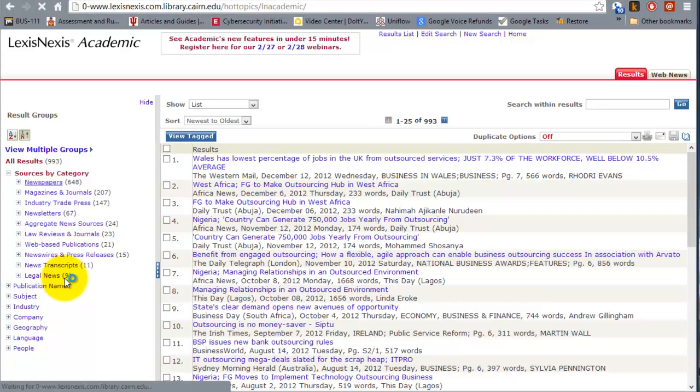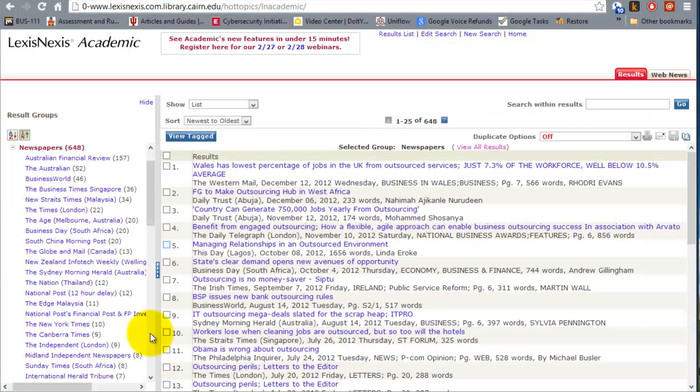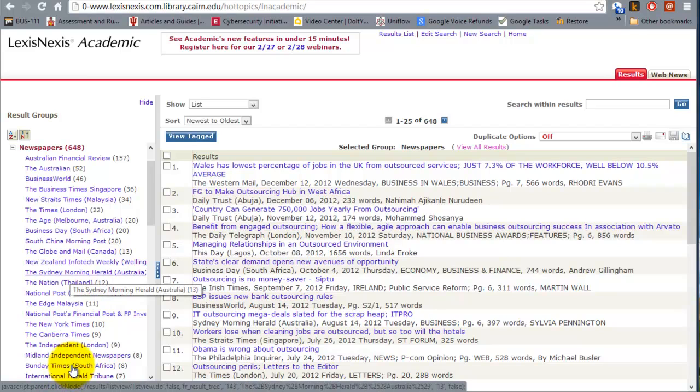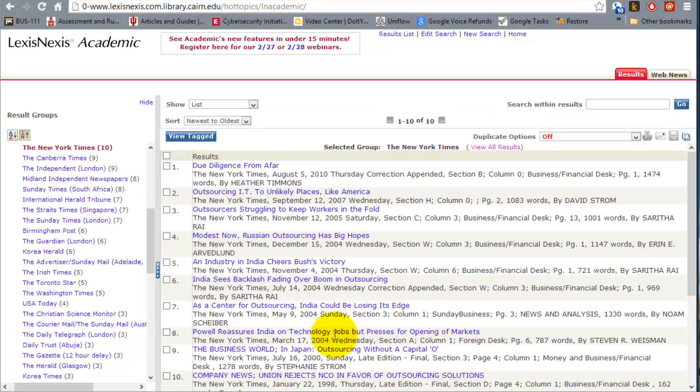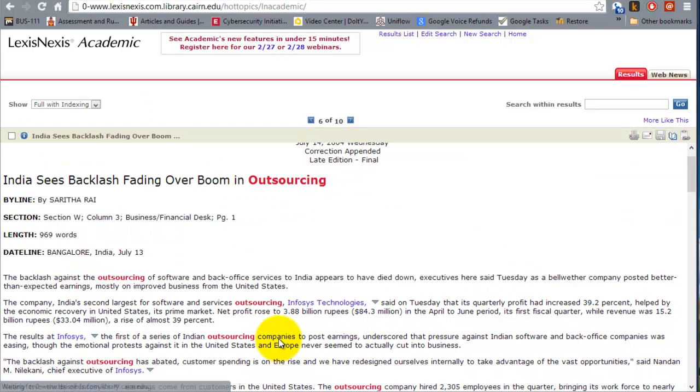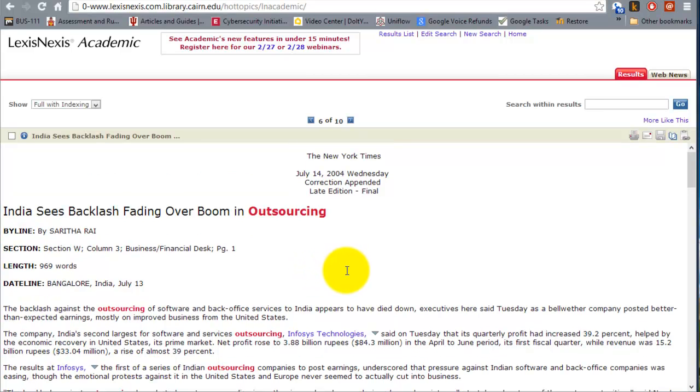So let's say you want to just check newspapers. And let's say you want just Business World. This is where you tie in that concept of evaluating your source. Let's say you want something from the New York Times, rather than going and getting an article from Google or some other place out there. You want something that is very influential. So in the New York Times, we have 10 articles on outsourcing. And there is the article from July 13, actually from 2004.